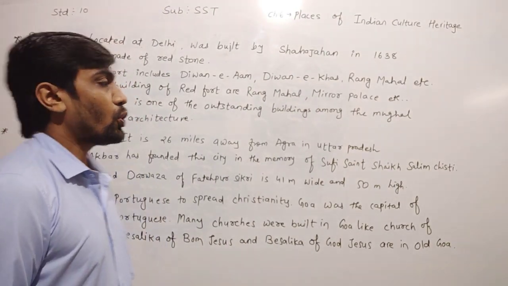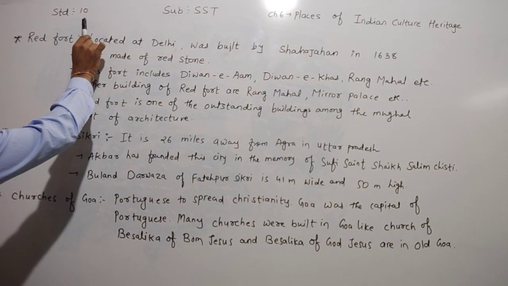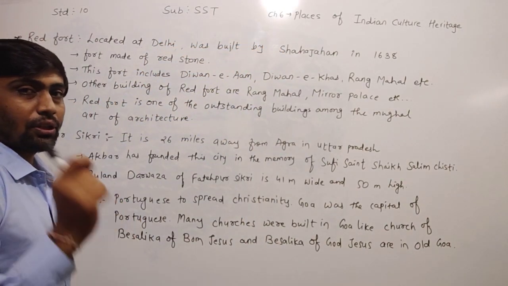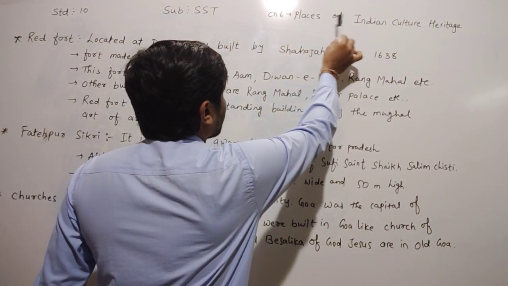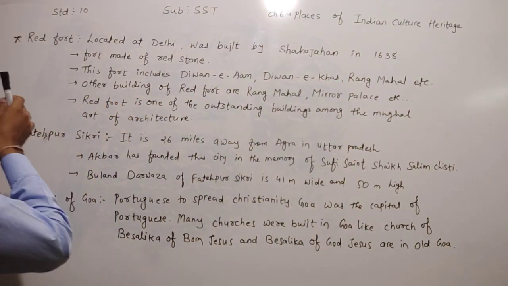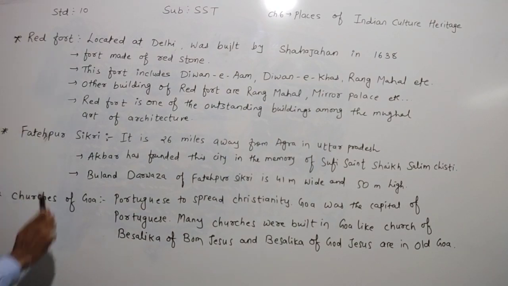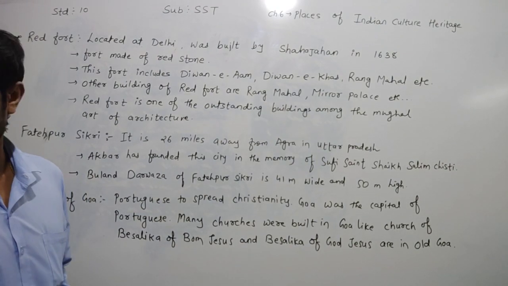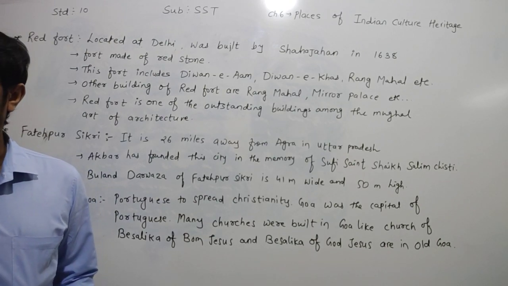Now, dear children, today we have to learn in Standard 10, Social Science, chapter number 6. The name of the chapter is Places of the Indian Cultural Heritage. Today we have to learn about the Red Fort, the information of the Red Fort.